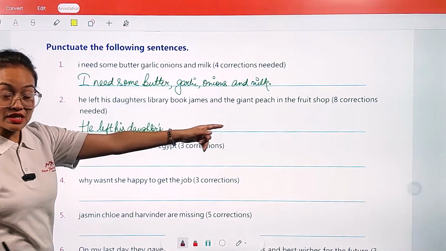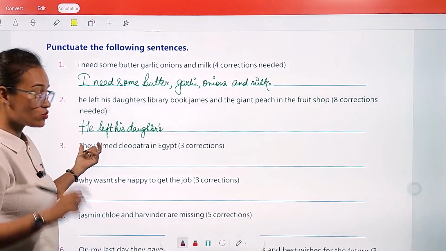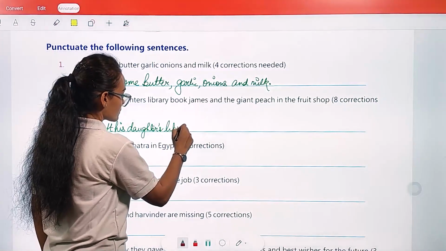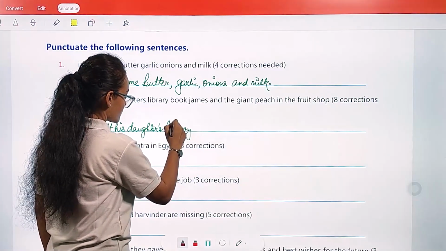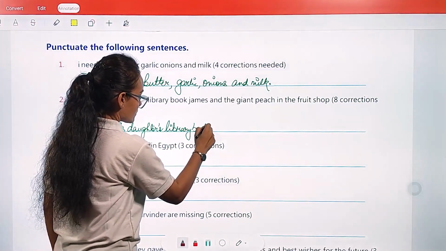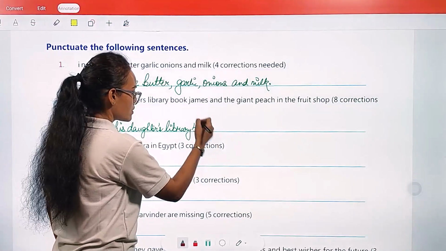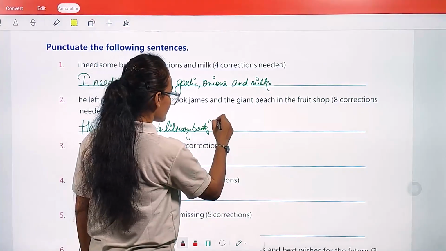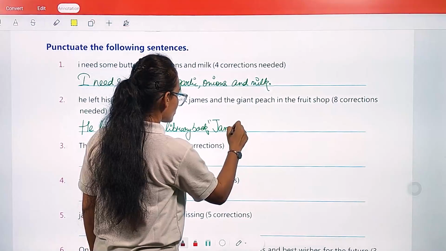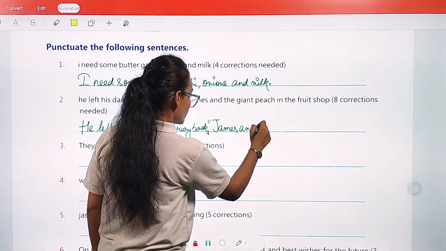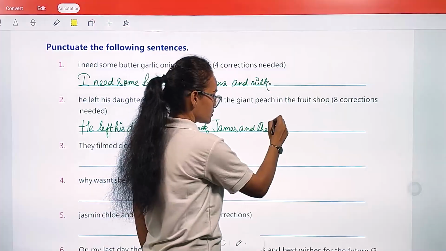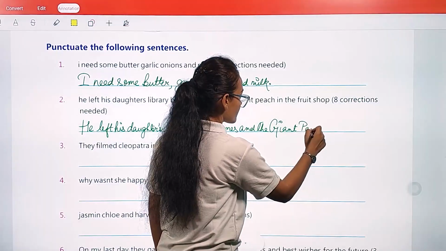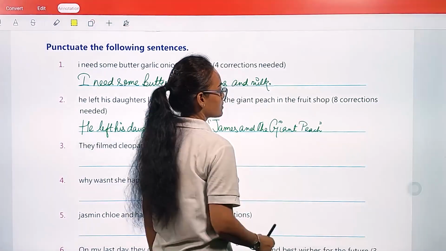See, out of 8 corrections, we have made 2 corrections. 1, 2, library book, comma, 3, then double quotation mark, James and the Giant Peach, quotation mark closed.